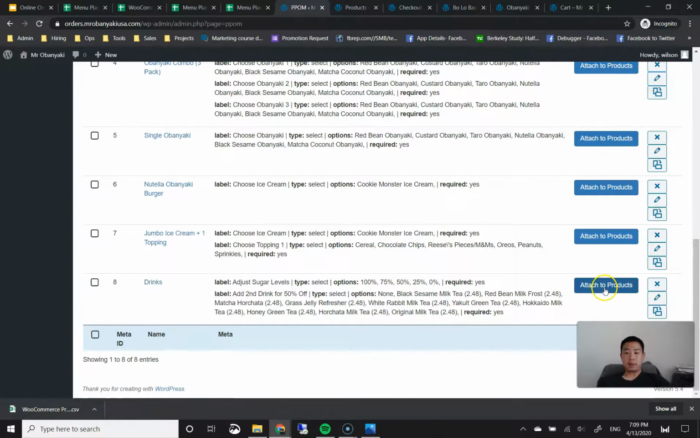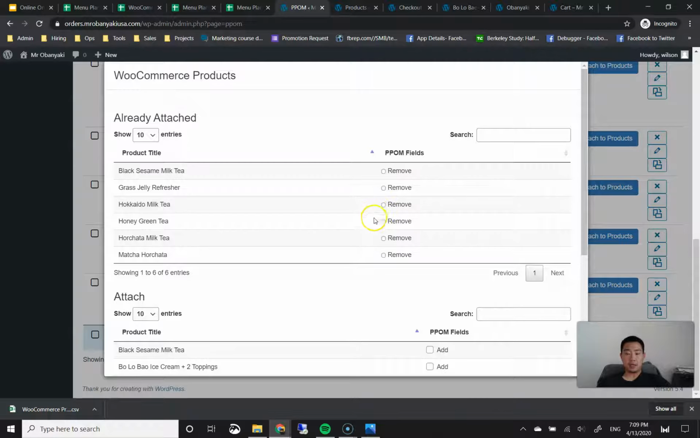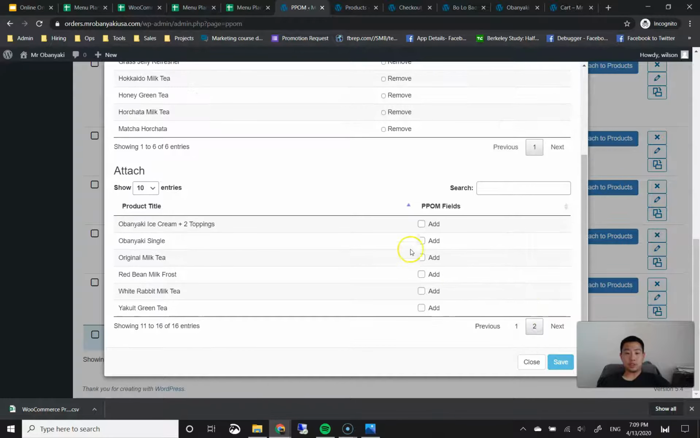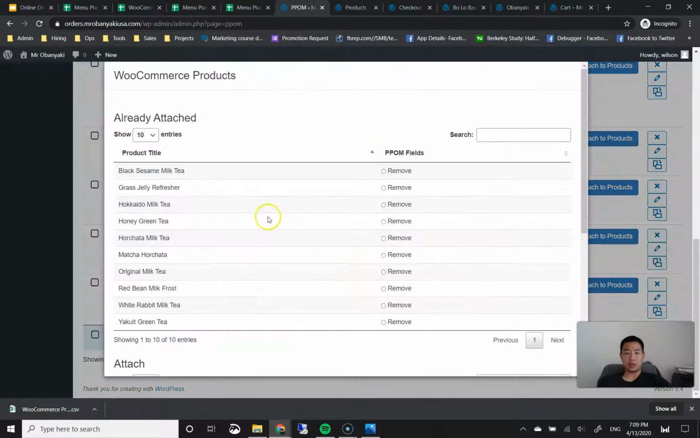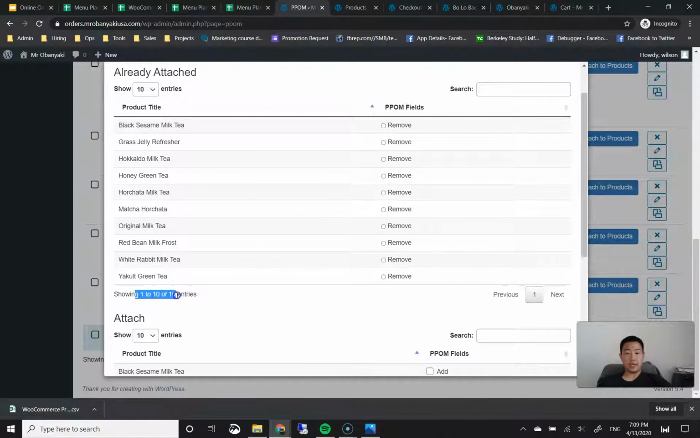Okay. Then I'm going to go ahead and click on Attach to Products again. And then I'm going to go to page 2 and select all the drinks from page 2. And we should have a total of 10 products that this is attached to. We can double check that by clicking on Attach to Products. And we can see that there are 10 entries, 10 products that this is attached to.